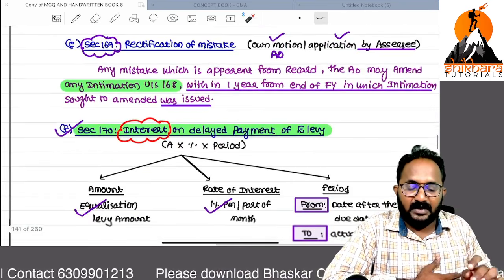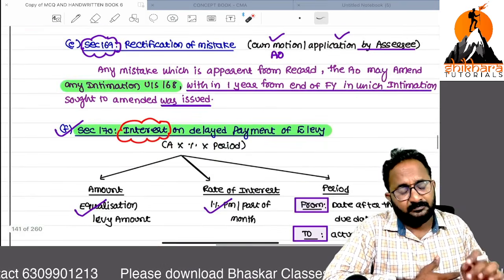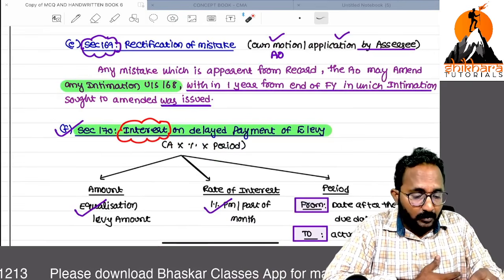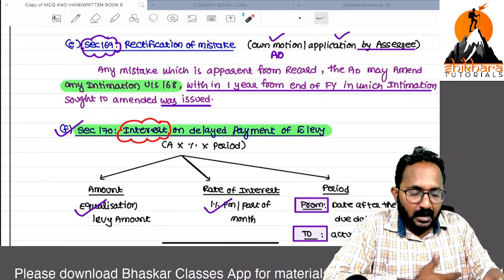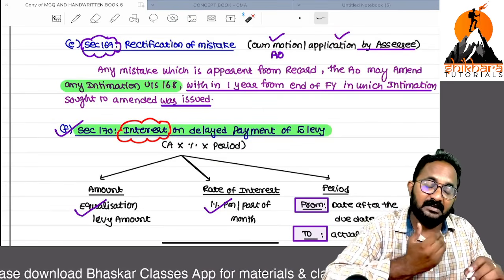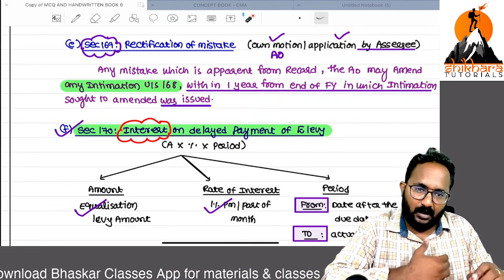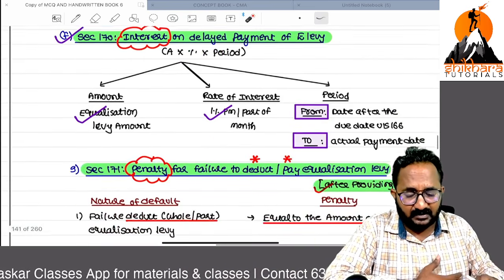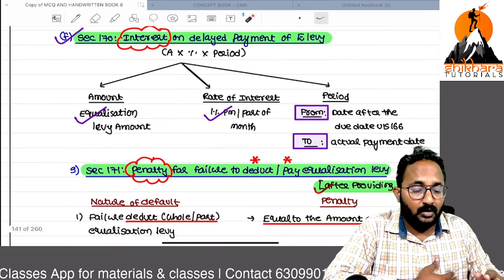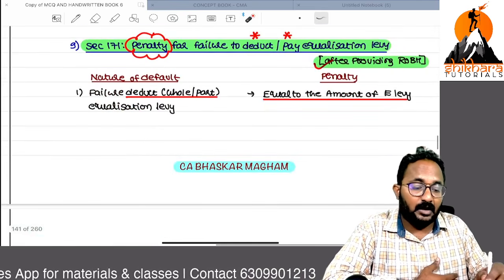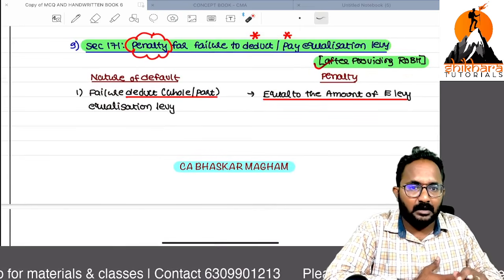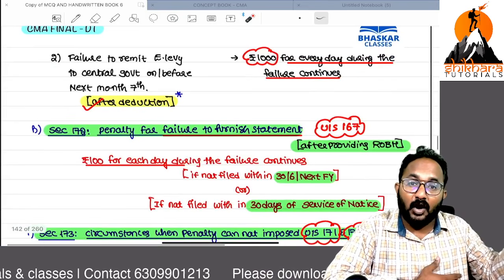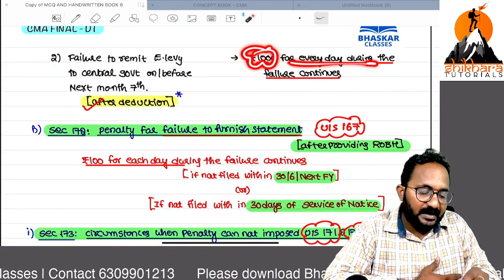If any mistake was found in the intimation given, on own motion or on application, that can be rectified. Here also the same: from the end of the financial year in which the order or intimation was passed, within 1 year we can do the rectification. And we have to calculate the interest, delayed payment and penalty also, after providing a reasonable opportunity of being heard. If you have not deducted, the penalty is an amount equal to the equalization levy.